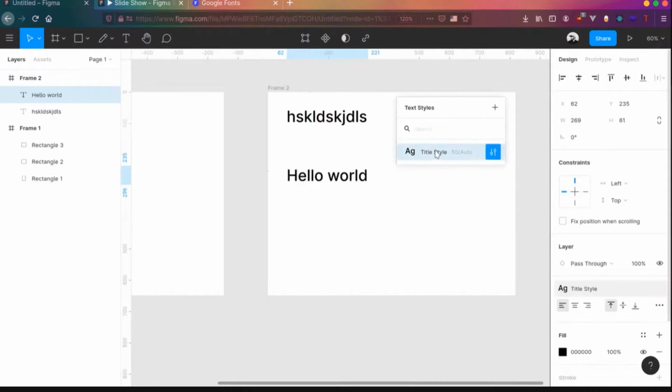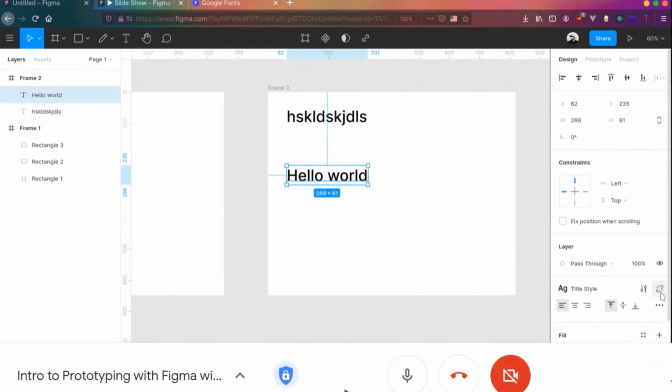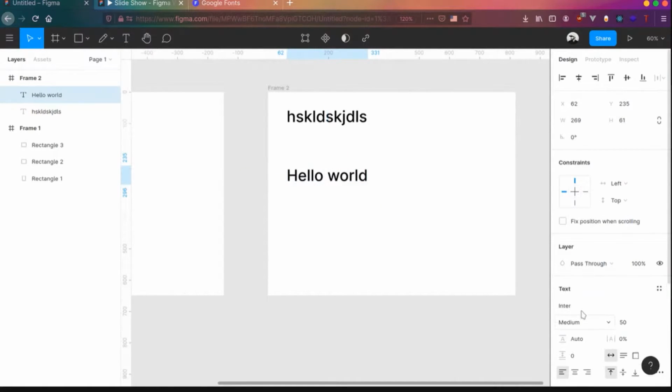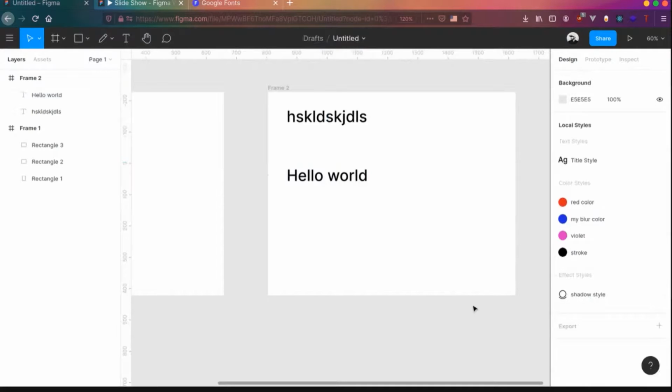So you can basically click on that, it will change the styles to that. Awesome. So at any point, if you don't want the style for that particular object, you can always go back over here and you can see that unlink button over there. You can click on that and it will be unlinked. So you can basically do whatever change you want.